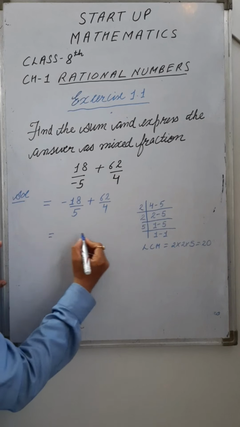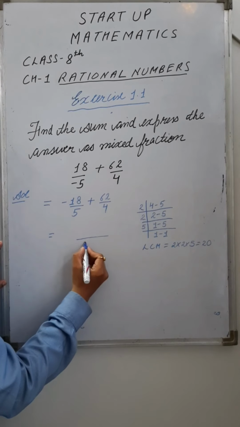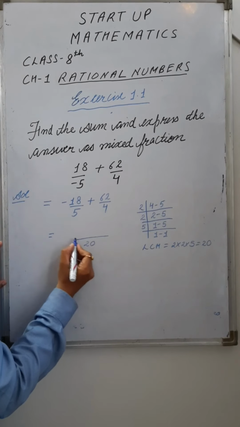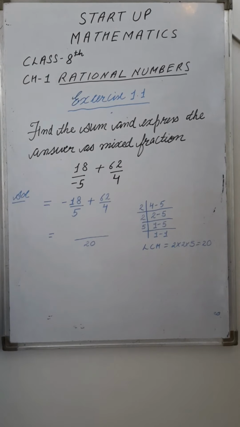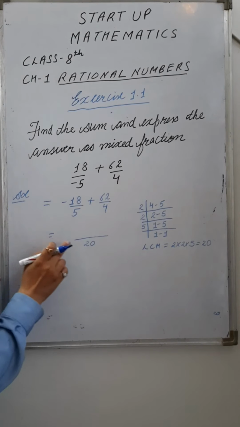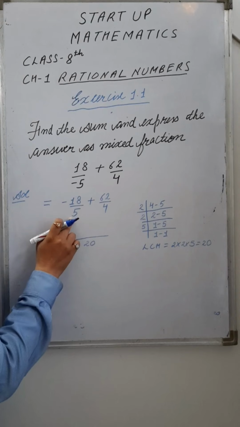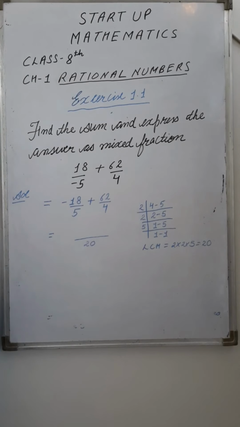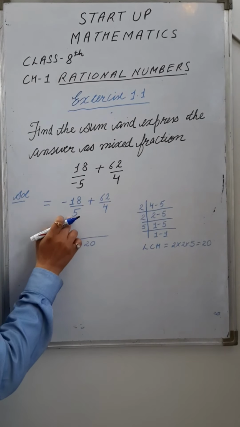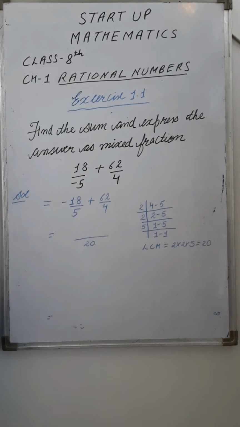Now write this LCM 20. You have to repeat the same procedure. 20 divided by 5 is 4. The quotient is 4, which is to multiply with minus 18.